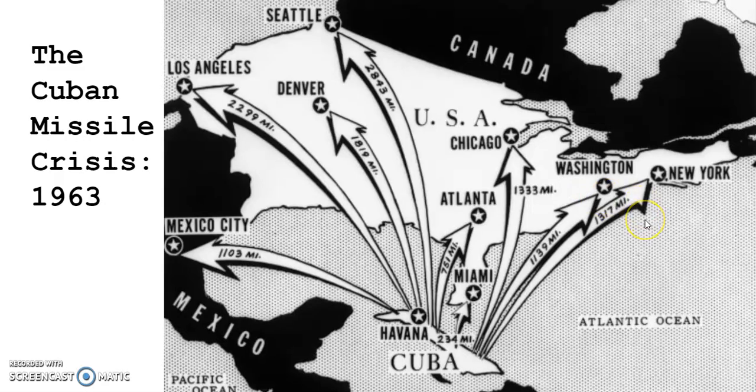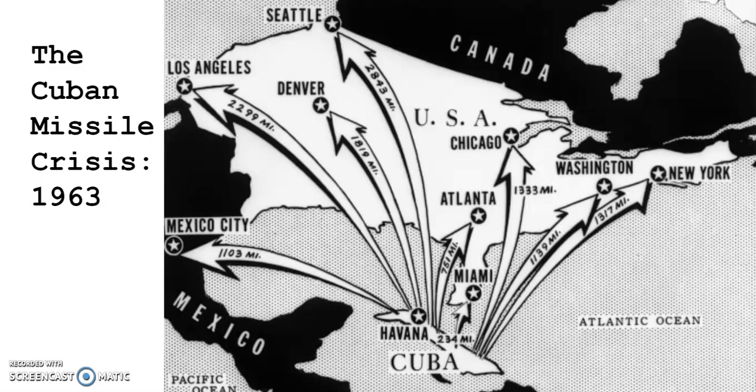Right, that brings us to 1963, the Cuban Missile Crisis, right? So after the Bay of Pigs invasion, okay, Fidel Castro decided that he would reach out to the Soviet Union, right, and see about getting missiles, right? See about getting possibly atomic missiles, right, to Cuba. Few reasons for that, right? And this was a two-part thing, would be to protect Cuba from possible invasion from the United States, right?